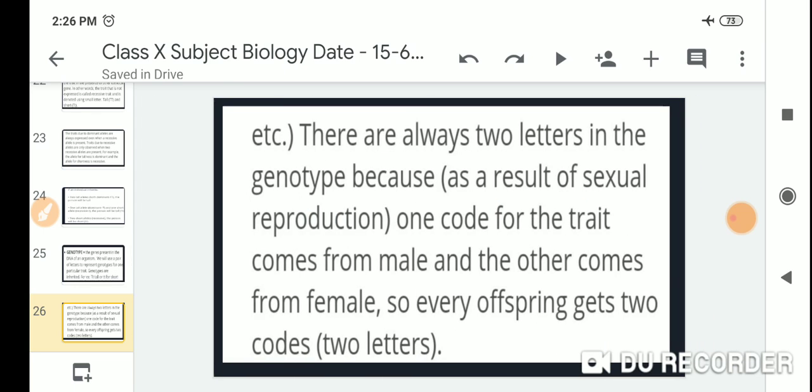There are always two letters in the genotype because, as a result of sexual reproduction, one code for the trait comes from the male and the other comes from the female. So every offspring gets two codes, two letters.